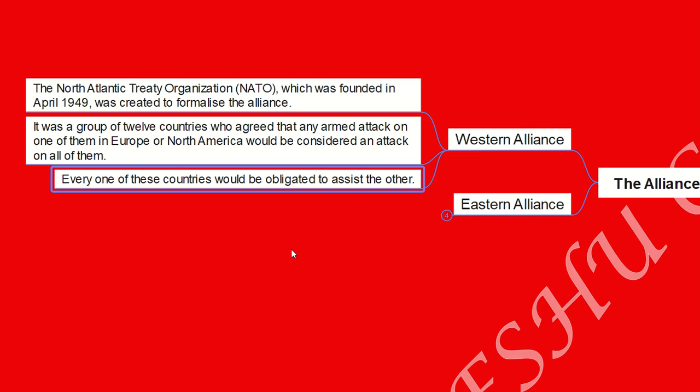This alliance is formed in and around the area of the Atlantic Ocean in the northern hemisphere. So we call this the North Atlantic Treaty Organization. This is popularly also known as the Western Alliance, and mainly this is led by the ideology of liberal democracy. And let us look at the Eastern Alliance.